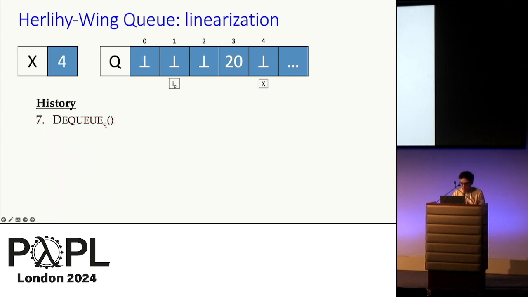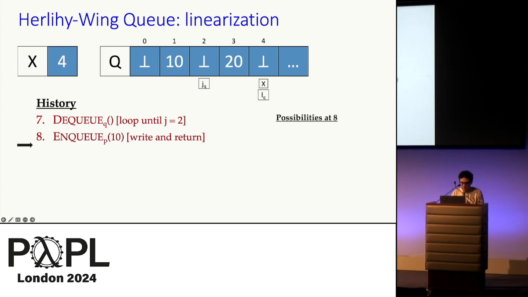And then continuing with another DQ, this time examining how the process loops through the indices more closely, we see that Q0 is empty, so we move to Q1. We see that Q1 is empty, so we move to Q2. And now, instead of iterating further, if we pause here and instead continue the pending NQ by P, we will see that it writes its argument of 10 into Q1 and then returns.